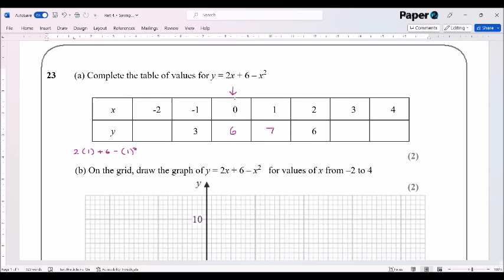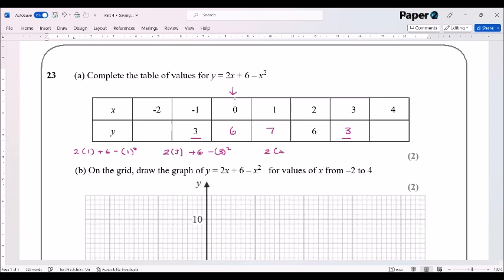Right, let's do the 3 now. So we've got 2 lots of 3, plus 6, and then minus 3 squared. Type that into the calculator as it's written. You get 12 minus 9, which of course is 3. And that shouldn't really be a surprise because look at the symmetry. We've got a 3 here and a 3 here. And now what we're expecting to get is the same two numbers at the beginning for -2 and for 4. We're going to do the 4 because 4 is the easiest.